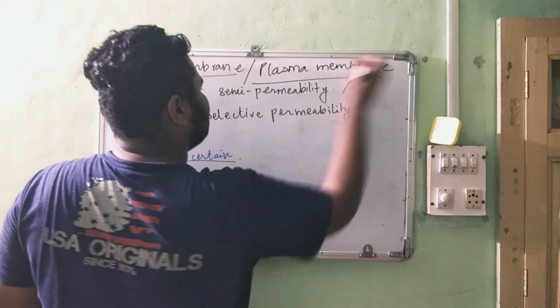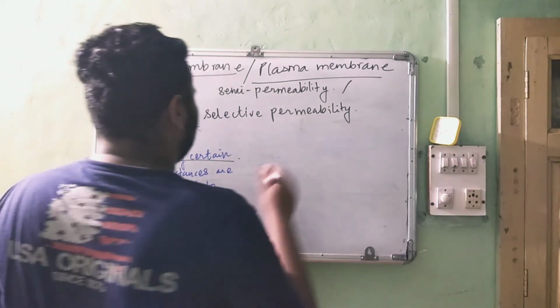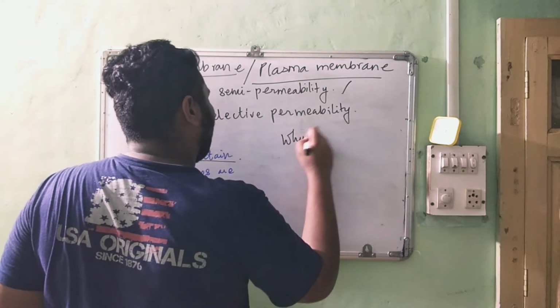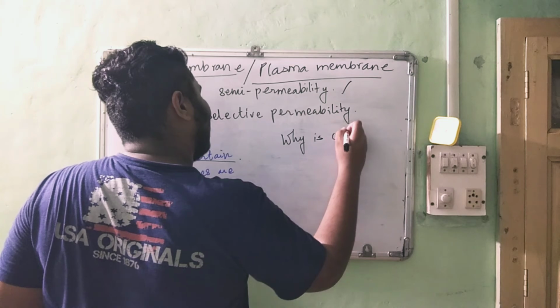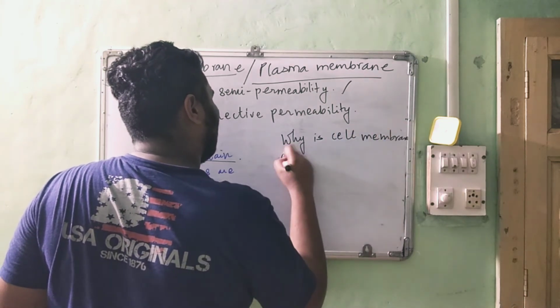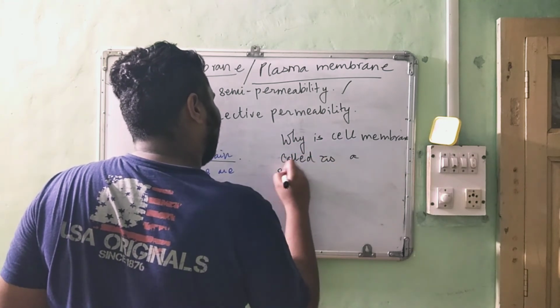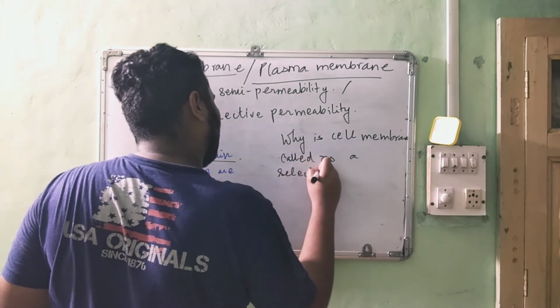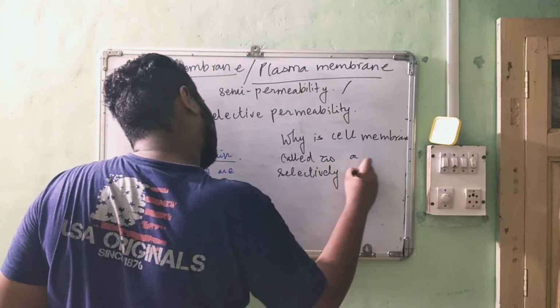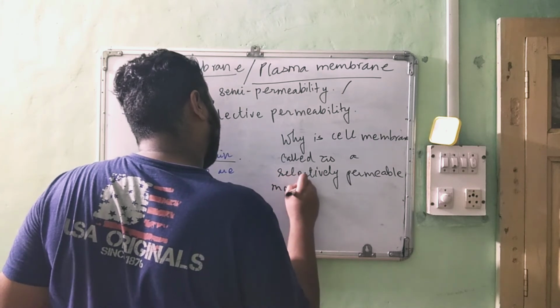So in exams, the most important question from this chapter is, why is the cell membrane or the plasma membrane called a selectively permeable membrane?